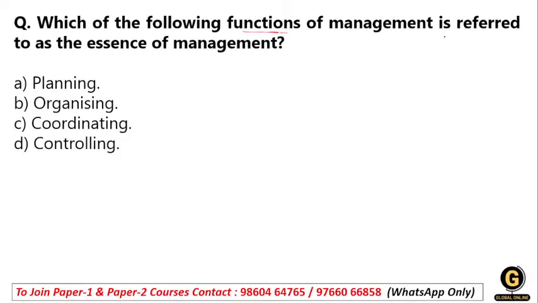The function of management refers to the essence of management: planning, organizing, coordinating or controlling. Planning is not the essence of management. Organizing is not the essence. Controlling is not the essence. Coordination plays a very important role, because it is the thread that runs through all the functions.